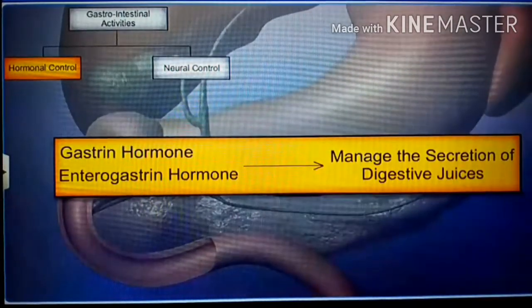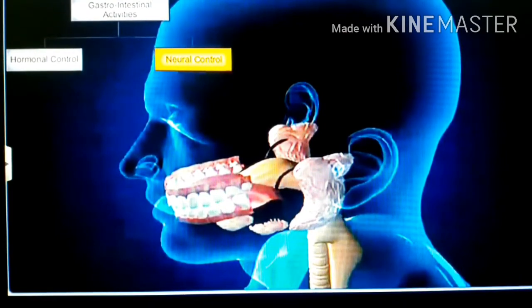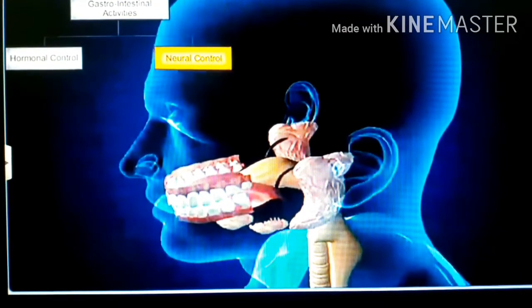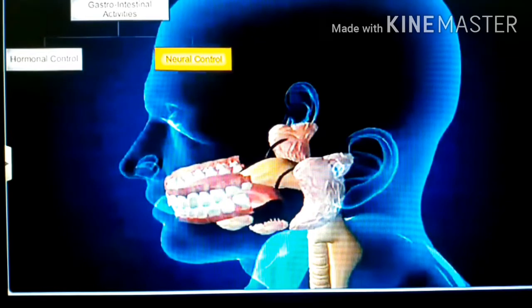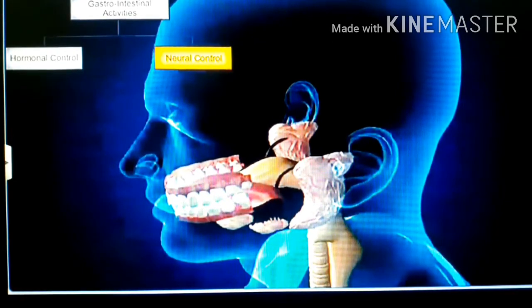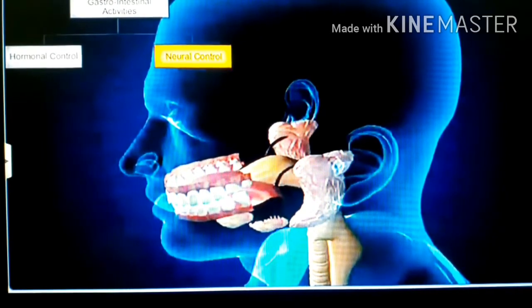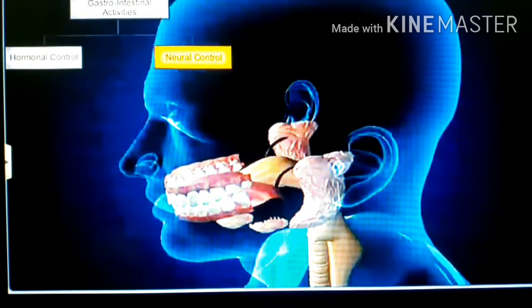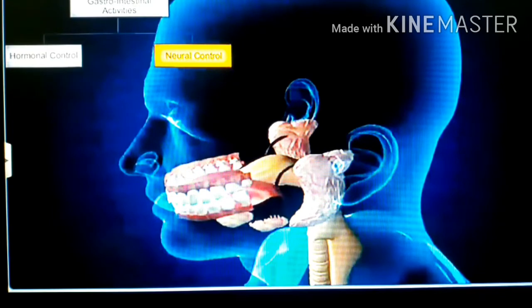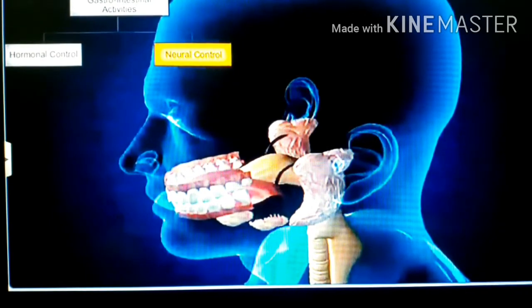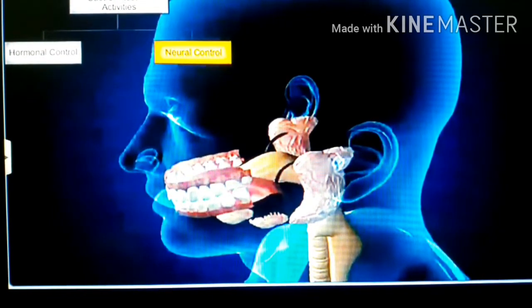And the region of the duodenum releases three hormones: secretin, cholecystokinin (CCK), and gastric inhibitory peptide (GIP). Their function is stimulation. First, secretin stimulates the pancreas to secrete pancreatic juice rich in bicarbonate ions. CCK stimulates the gallbladder to release bile and stimulates the pancreas to release pancreatic enzymes.